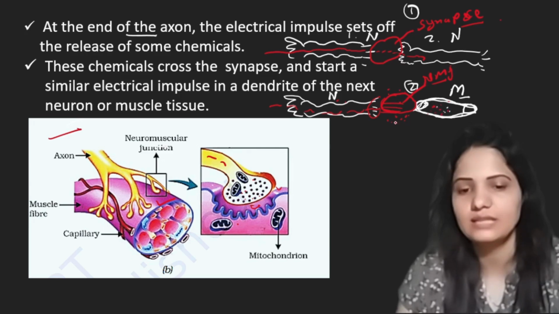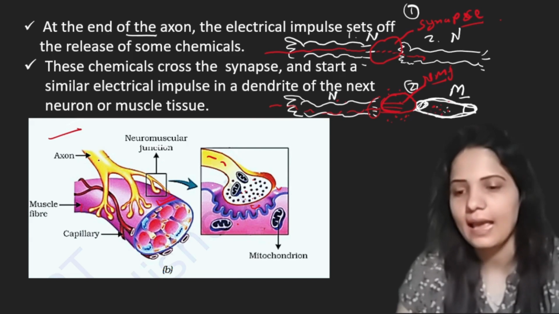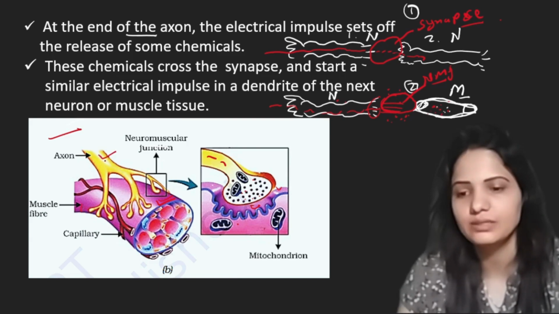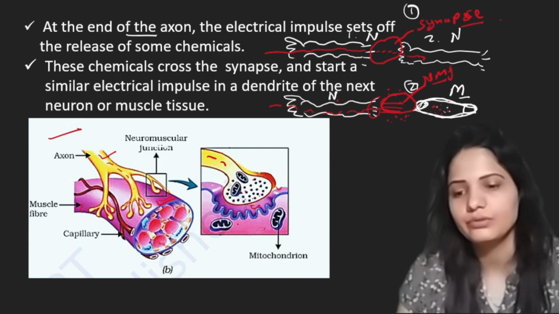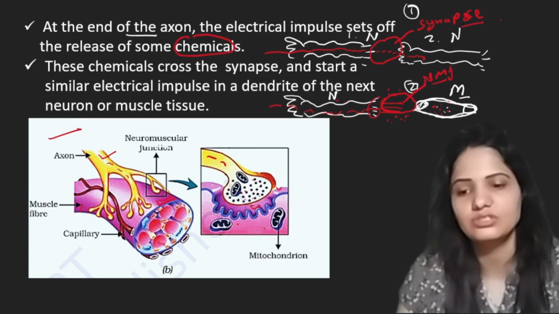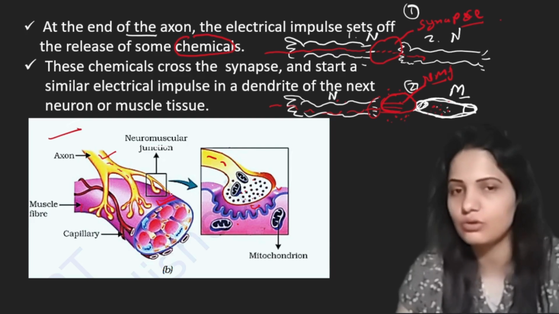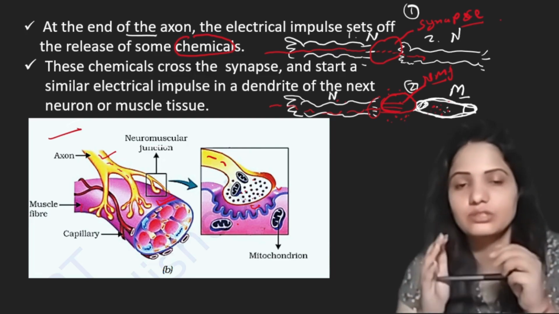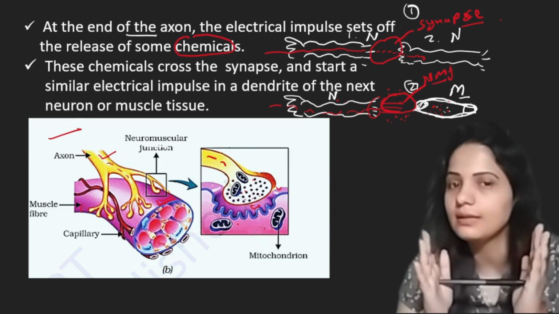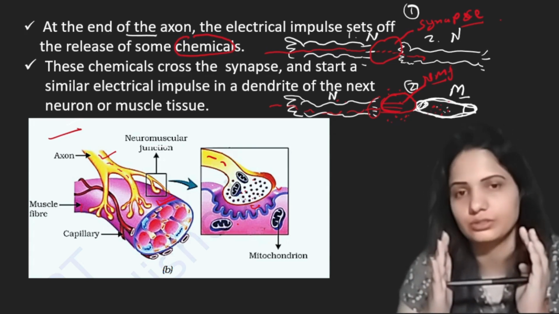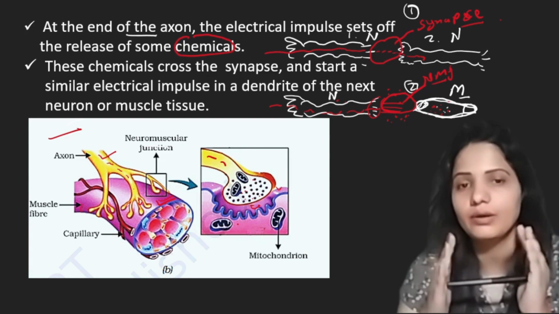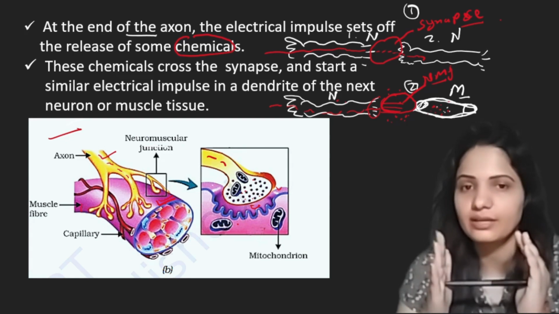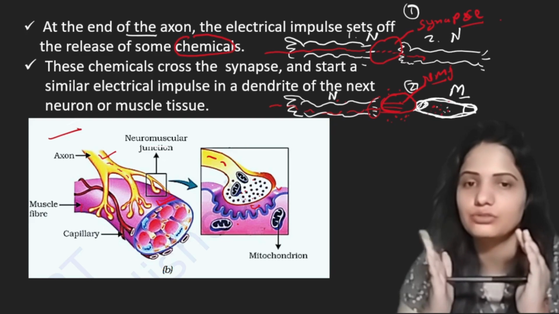Here the same thing is shown in this diagram. This purple one is the muscle fiber, the muscle cell, and here we have this axon. As the nerve impulse travels through the end part of the neuron, certain chemicals are released, and these chemicals help to transmit this nerve impulse from the neuron to the muscle cell. This is all about the neuromuscular junction. The neuromuscular junction is the junction between nerve cell and muscle cell. Let's say this is the neuron, this is the muscle cell, and this is the neuromuscular junction, which is present between neuron and muscle cell. What will it do? It will transmit signal, nerve impulse, or electric impulse from this neuron to the muscle cell.